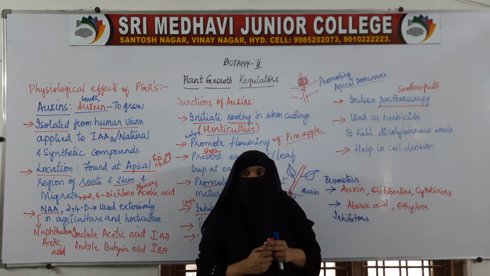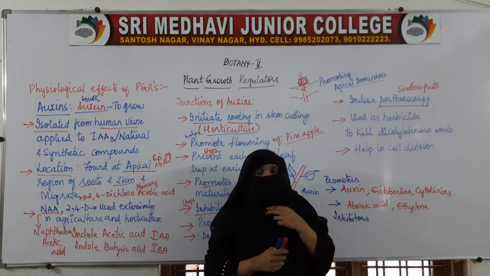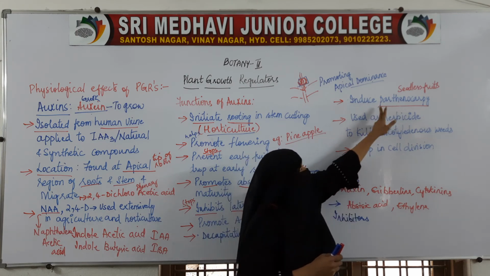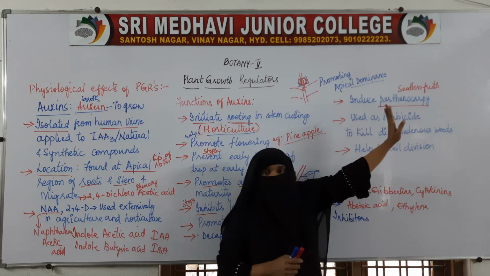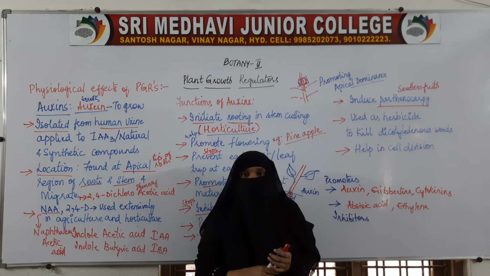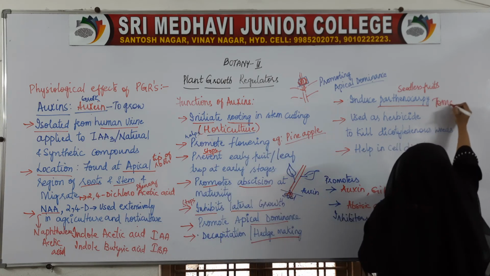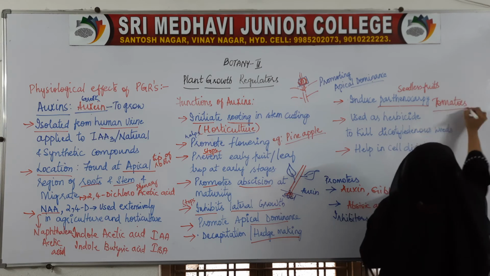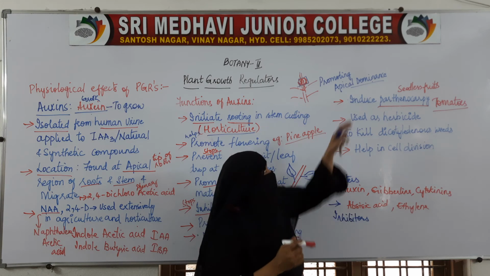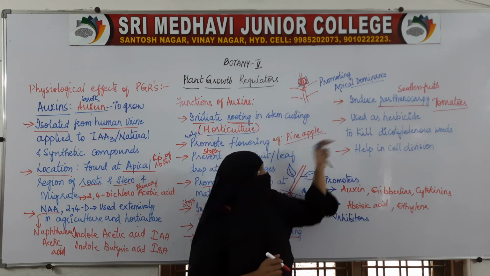Why? Because fertilization has not taken place in that fruit. So it induces parthenocarpy. Parthenocarpy is nothing but the production of seedless fruits, the fruits without seeds. Example here, tomatoes. The production of seedless tomatoes is because of the auxin.